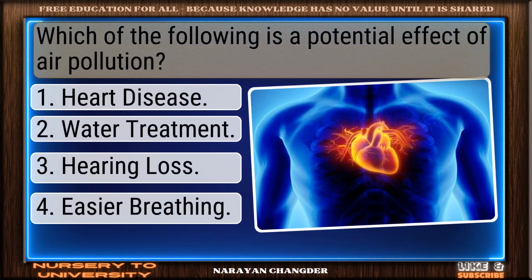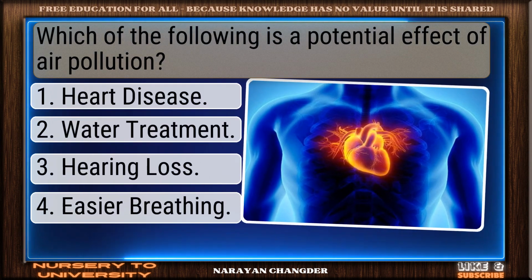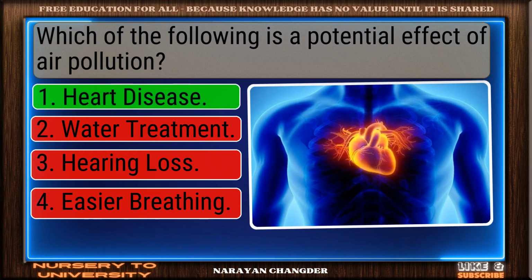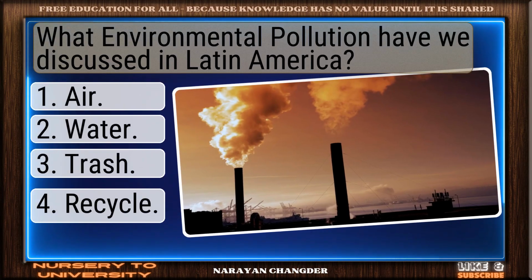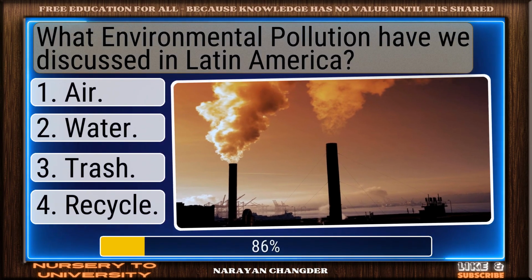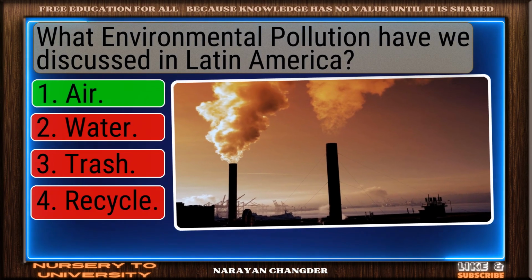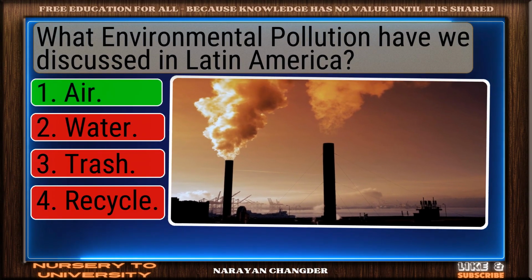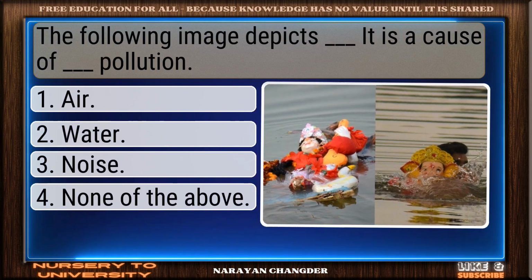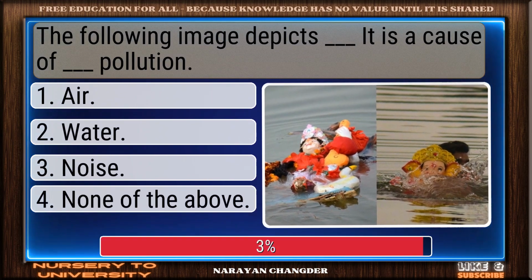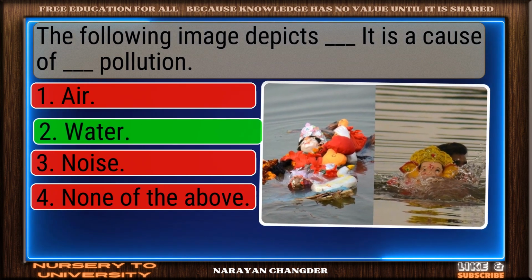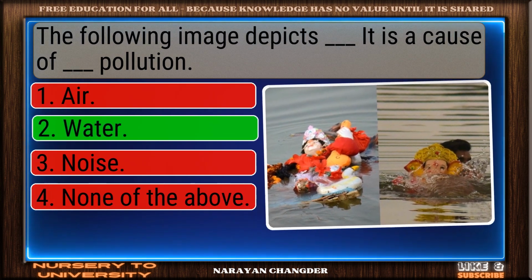Which of the following is a potential effect of air pollution? Bravo! Heart disease is the answer. What environmental pollution have we discussed in Latin America? Well reasoned. Air is the correct choice. The following image depicts dash. It is a cause of dash pollution. Nice work. You chose water, and it is correct.